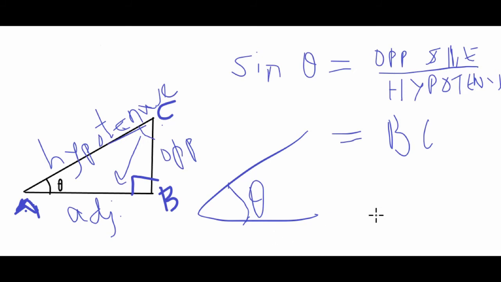So the longest side of a right angle triangle is the hypotenuse. And then we define any of the angles. So we know in a right angle triangle, we already learnt the other angles other than 90 degrees. The other two angles, angle A and angle C, both of them can never be obtuse. They can never be obtuse. Very important. So now we know each of those angles has an opposite side and an adjacent side. For example, if we take theta or the angle A, the adjacent side is AB. The opposite side is the side opposite to it, which is BC.